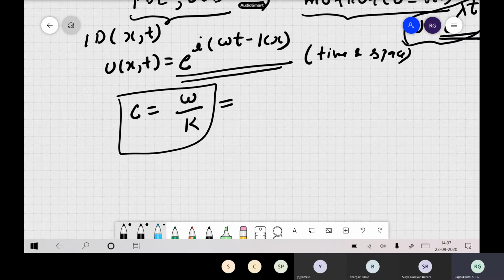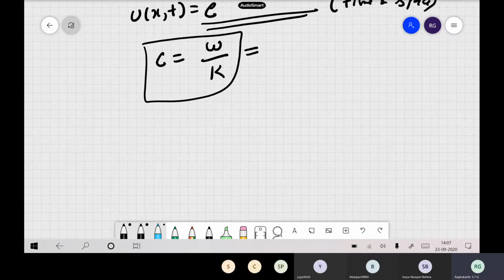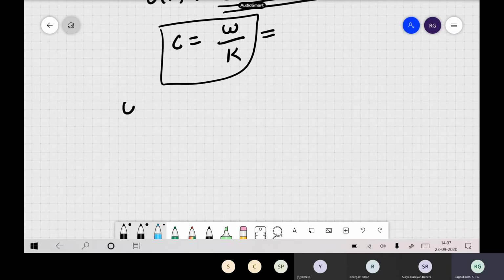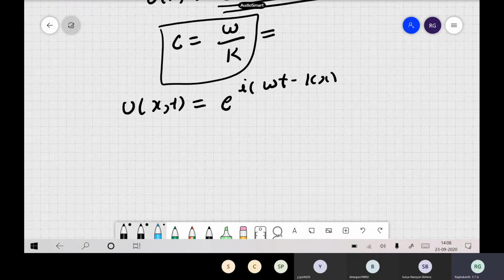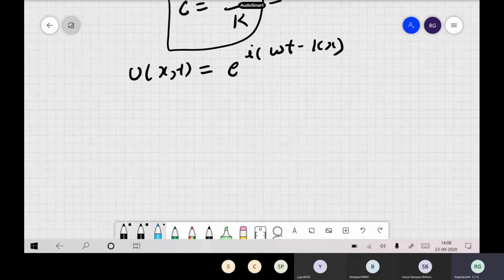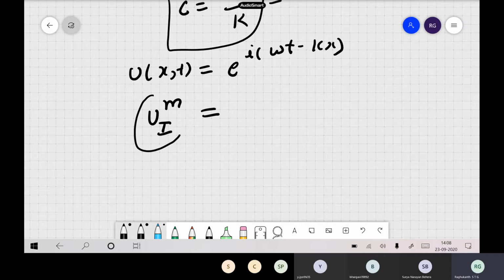Now when you are doing it in a finite difference format, how do we represent this plane wave? u of x comma t is e to the power of i omega t minus kx. Because you have discretized your time as well as space, we write it like this. Is the clarity there? What is the notation here? Superscript indicates what and subscript indicates what?